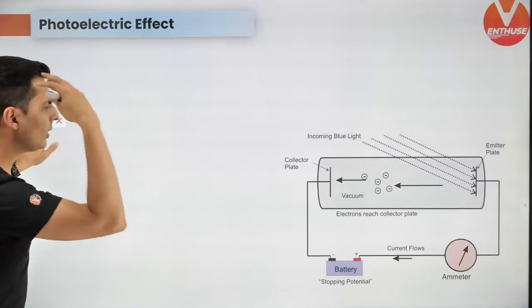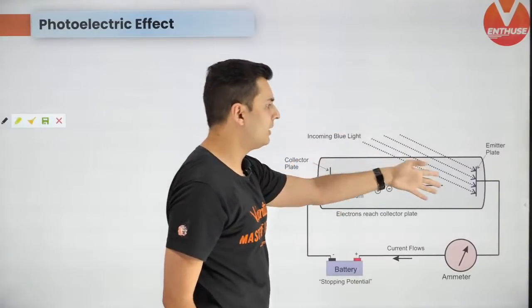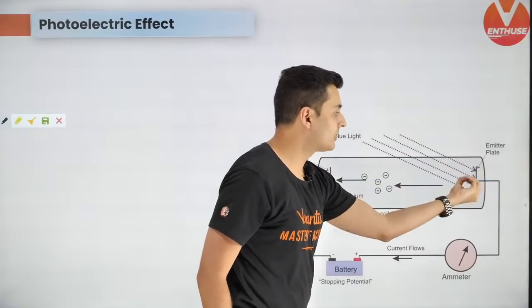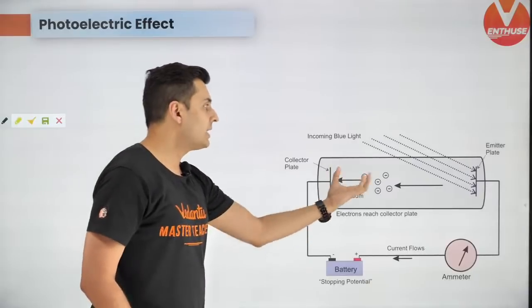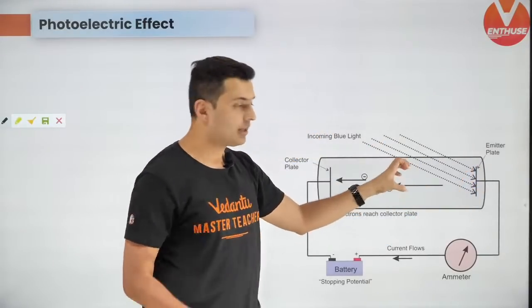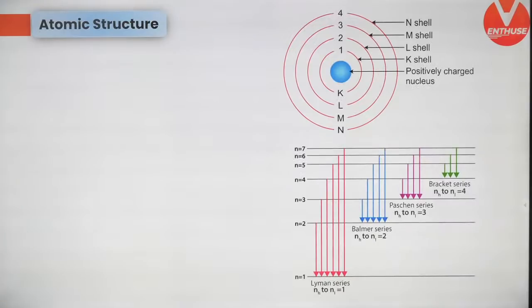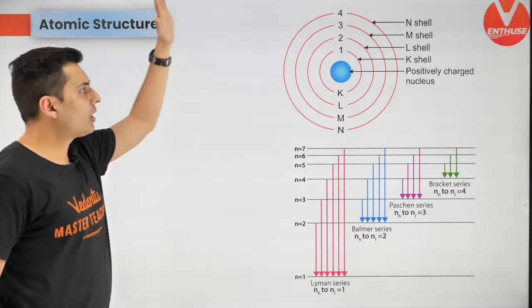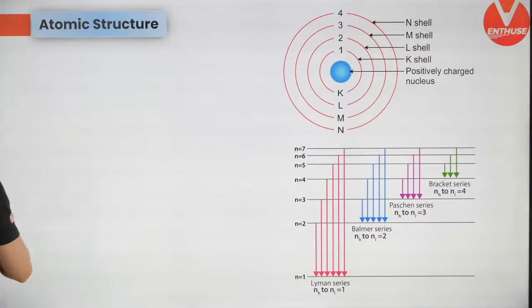So just quickly analyze the working of photoelectric effect. Light falls, part of its energy goes in removing the electron, and the remaining goes into kinetic energy. The kinetic energy can be stopped by reverse potential, and the minimum energy to remove it is the work function, which is h f naught. Next up, remember all the formulas from atomic structure.